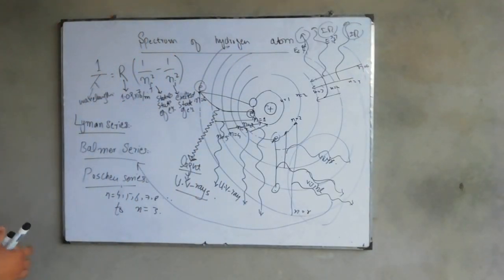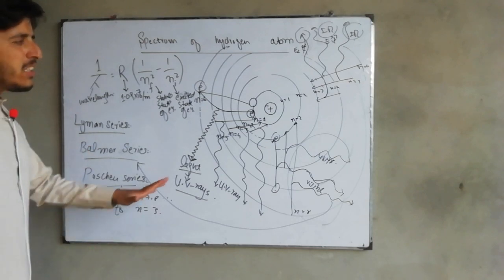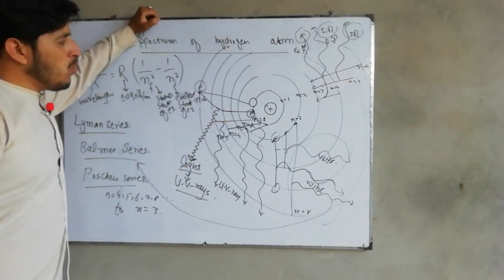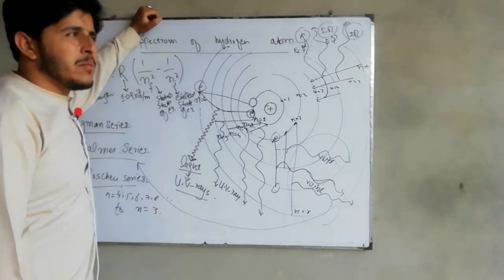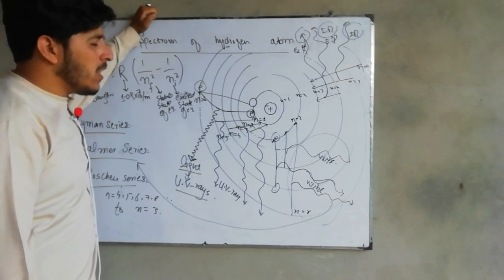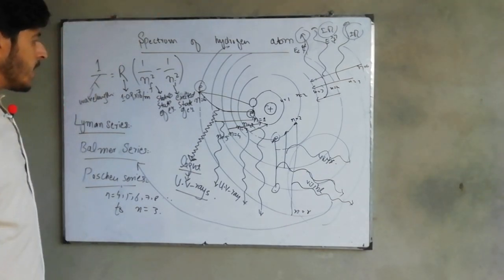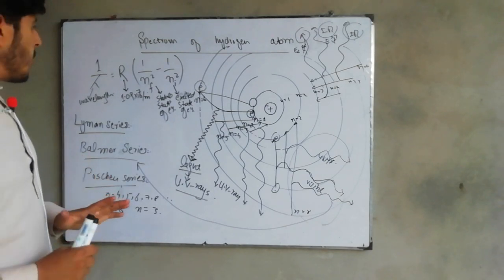So actually this was about the Lyman series, Balmer series and Paschen series. There was nothing typical inside. The main thing is just transition, and you are getting light, but that light will correspond to which part of the electromagnetic spectrum.